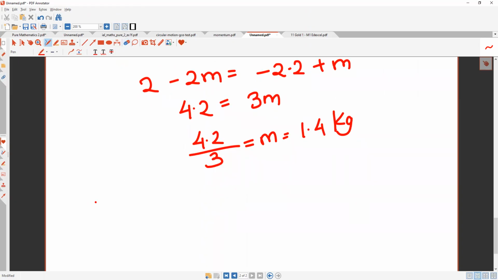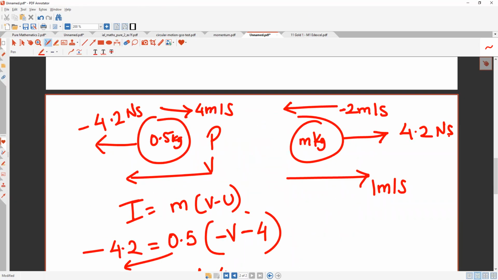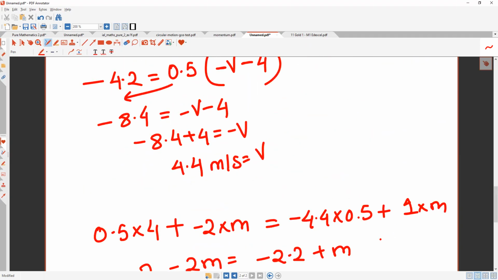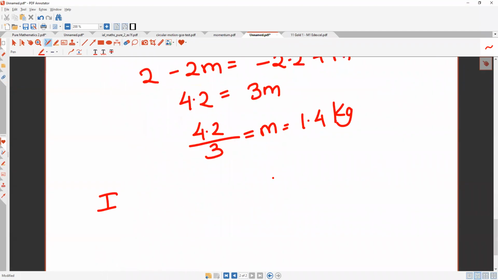There is another equation I can make with the impulse also, no? What is the impulse? 4.2. This is the mass of the second one, for P Q, Q mass m. One mass we are getting is 1.4 kg, and the impulse is equal to m times (v minus u).